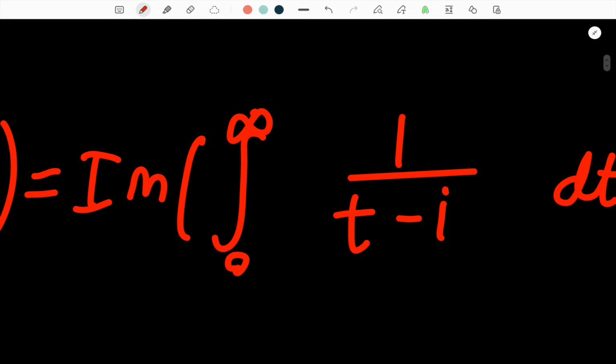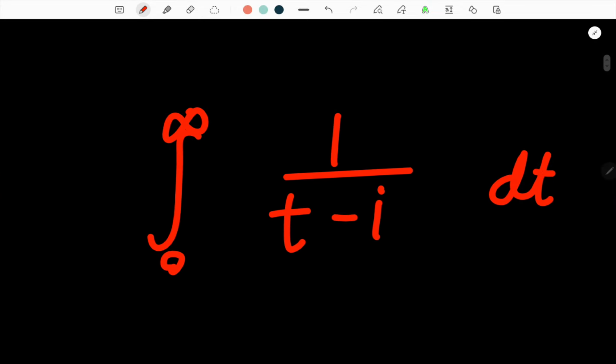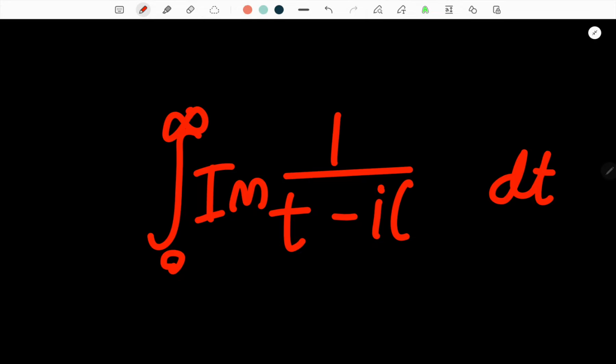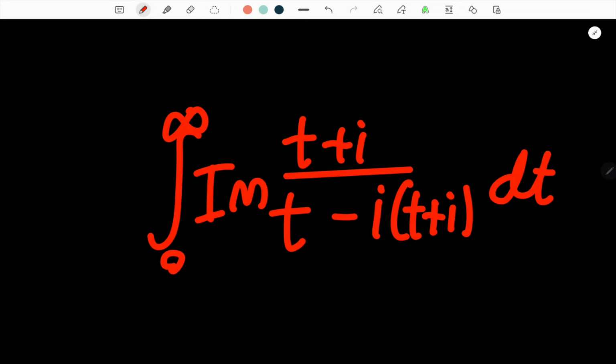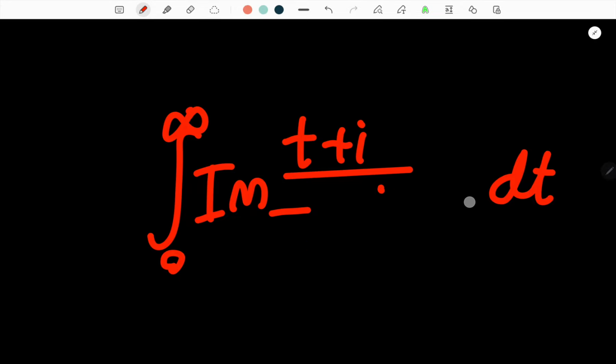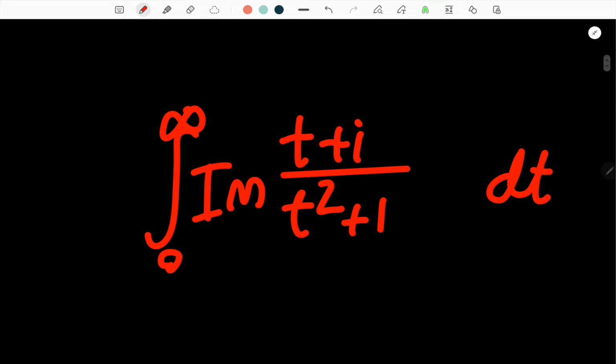we want to bring in the imaginary part. So imaginary part inside, and we'll just take the imaginary part of our integrand. Well, to do that, we'll multiply the numerator and denominator by our complex conjugate, so t plus i. And in the denominator, we'll just have t squared plus 1, of course.